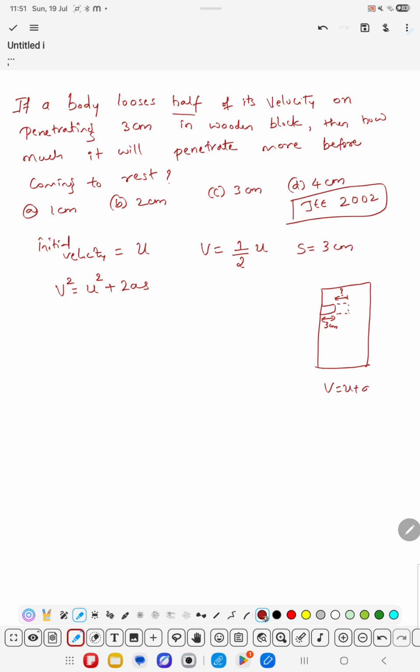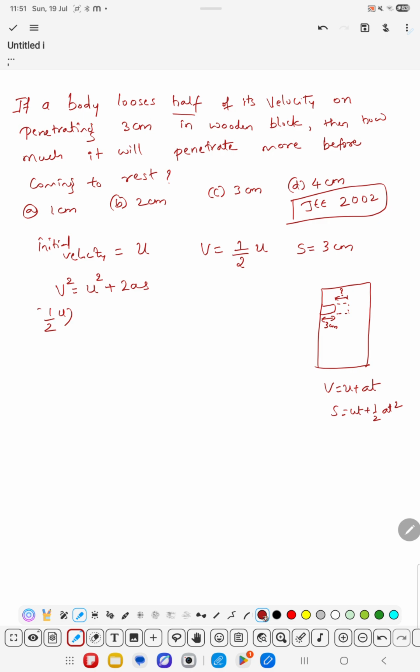I will not take v equal to u plus at and s equal to ut plus half at square, because in these equations we don't have s, the distance traveled. In the third equation we have distance traveled, but time is not given in the problem statement, so I will use this equation.